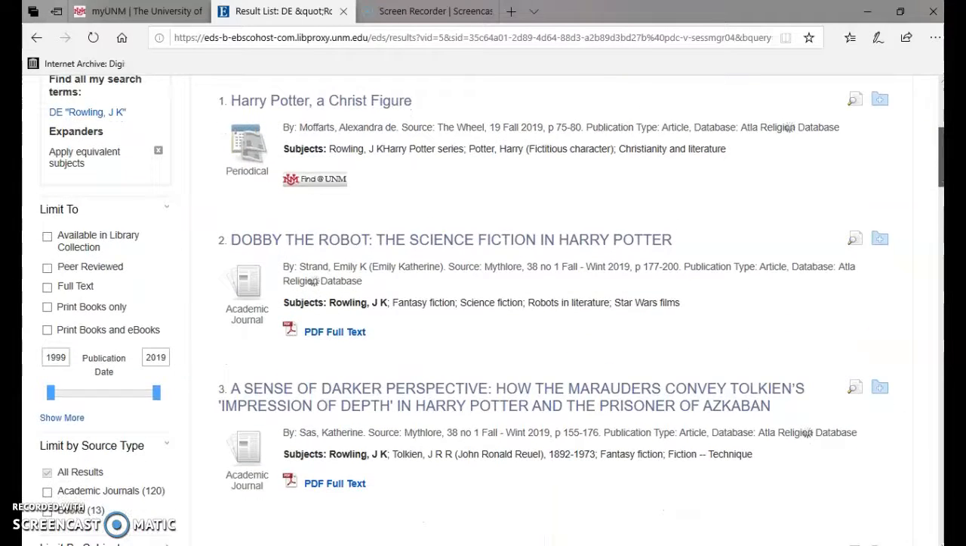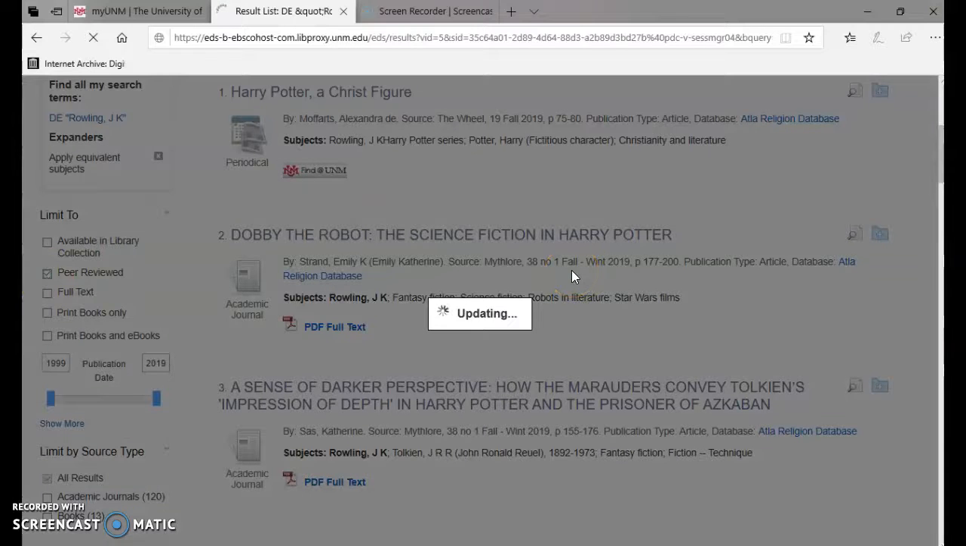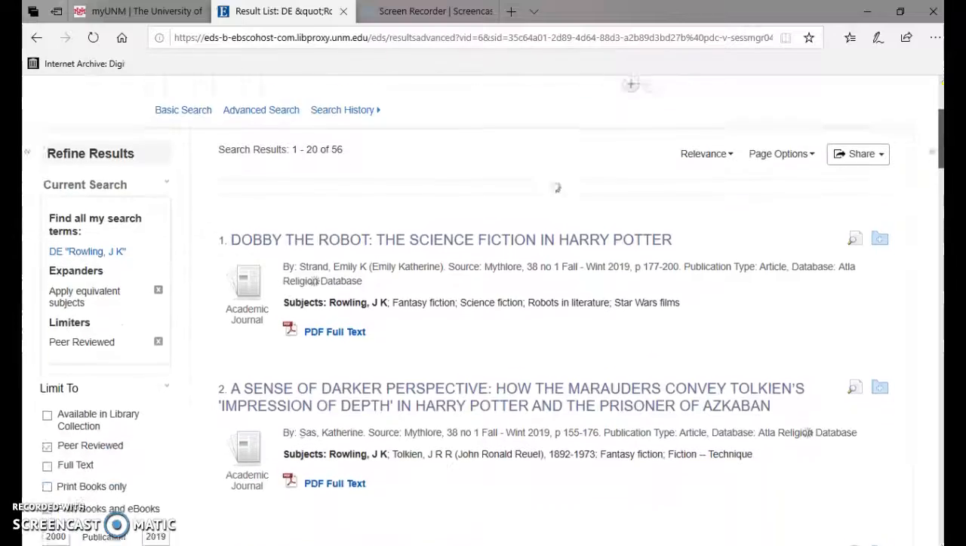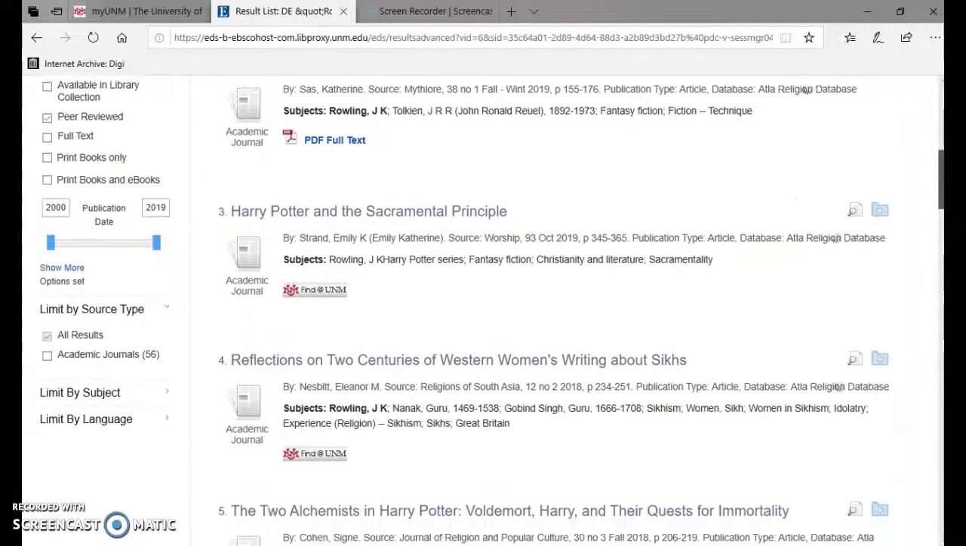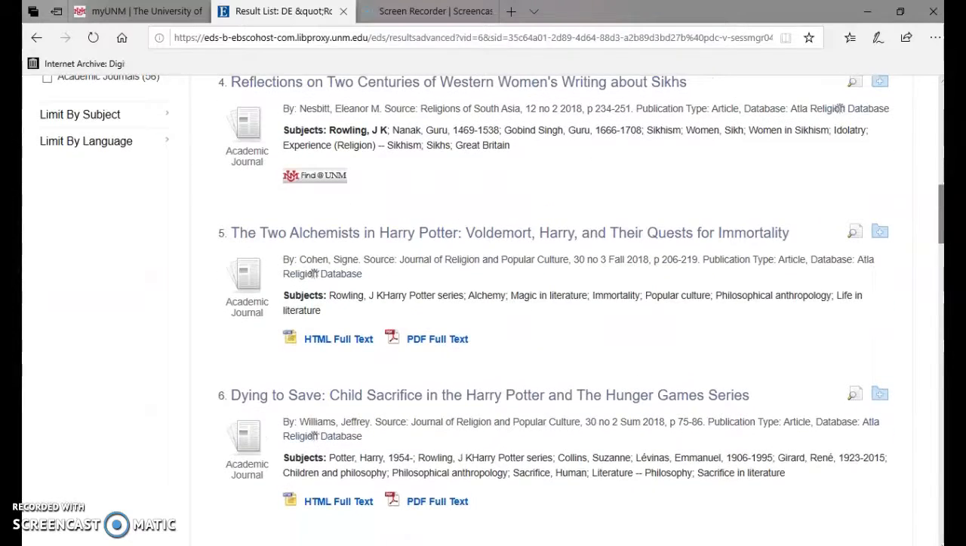Okay. And what I'd have to do is, now you see that it's coming up with periodicals and other stuff. I'd have to go back over here and click on peer reviewed again and let it limit the results. There you go. That's the word I'm looking for. The results to only show stuff that has been peer reviewed. Right. So now we got a bunch of weird, interesting stuff on Harry Potter.